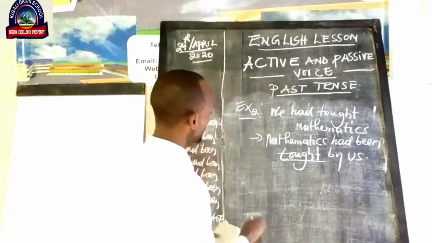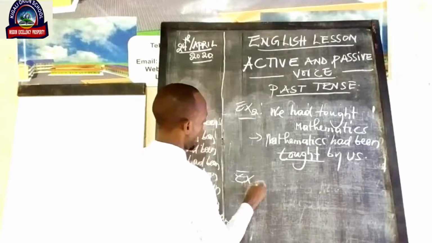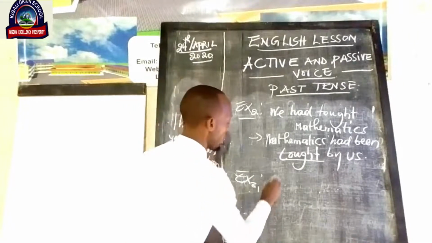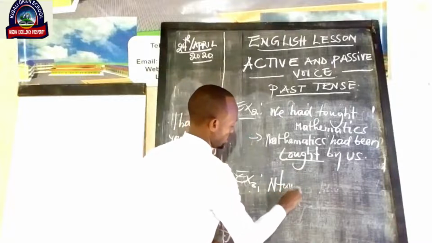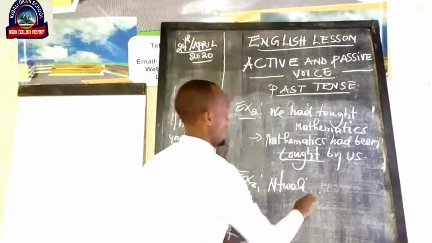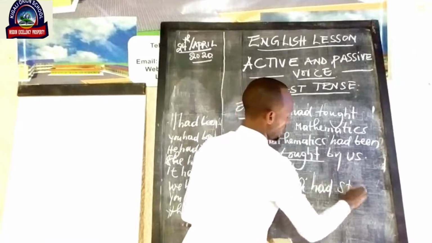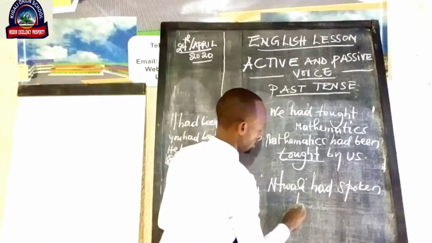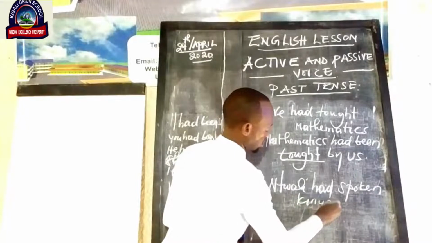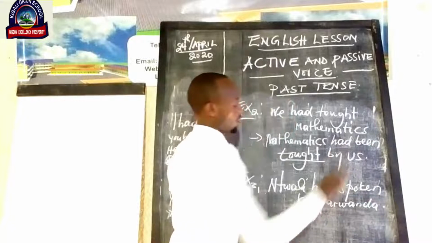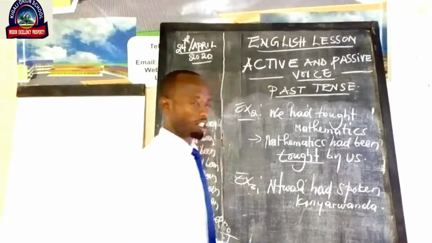Let's come back with, for example, number 3. I say that Ntwari had spoken Kinyarwanda. Ntwari had spoken Kinyarwanda.